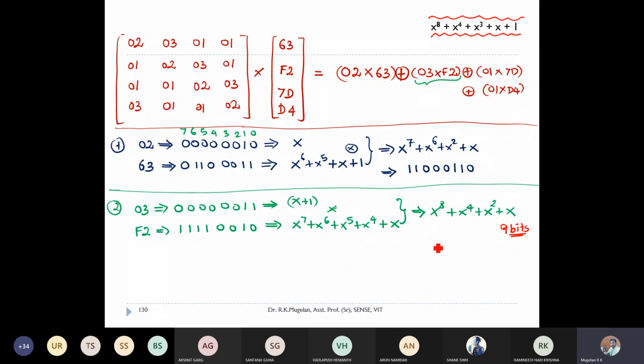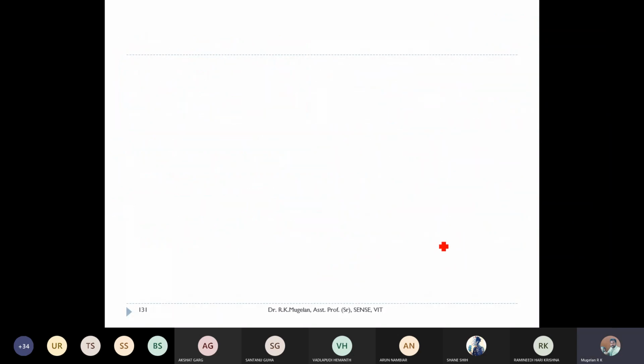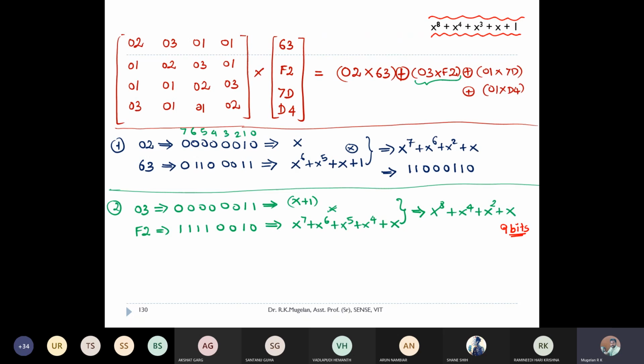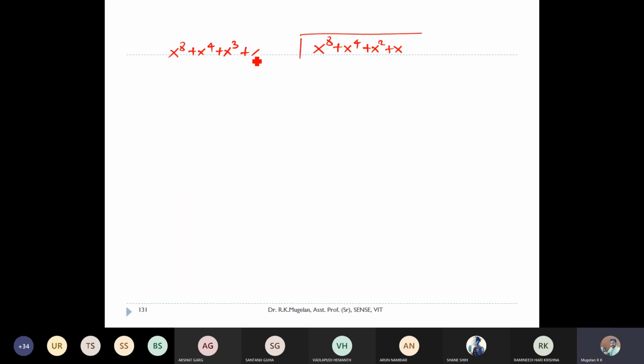Right, how are we going to reduce this? I'm going to divide our value, that we already got, x power 8 plus x power 4 plus x square plus x. This is the thing we got, right? Yes. This is going to be reduced using the irreducible polynomial, we have x power 8 plus x power 4 plus x cube plus x plus 1. So this will go 1 times here.